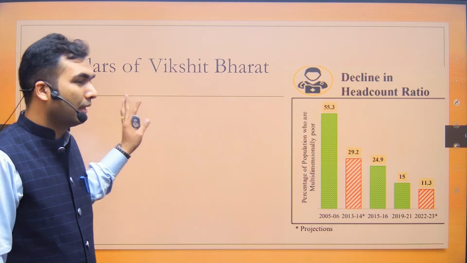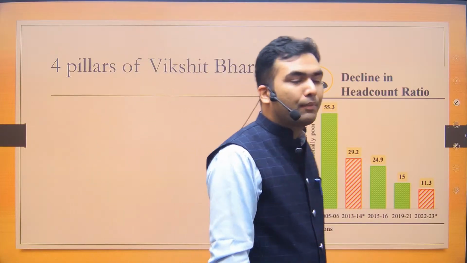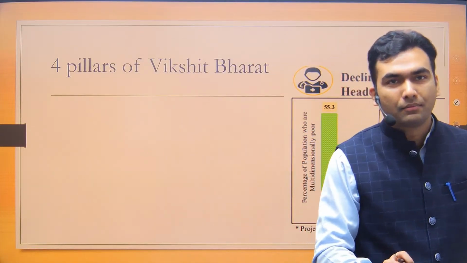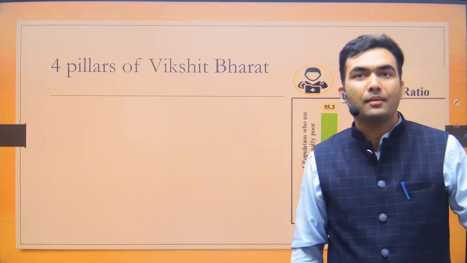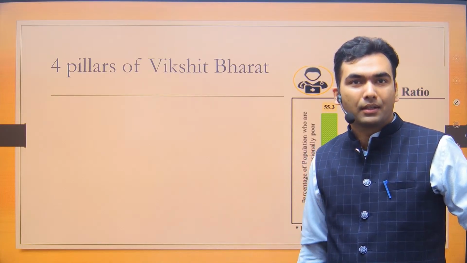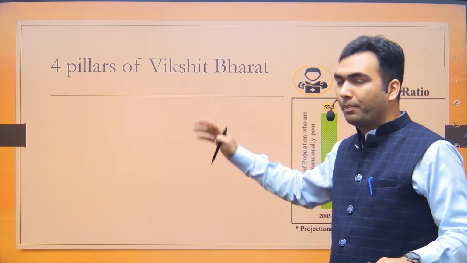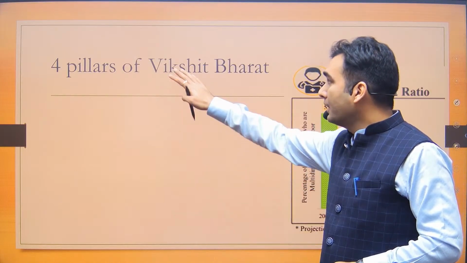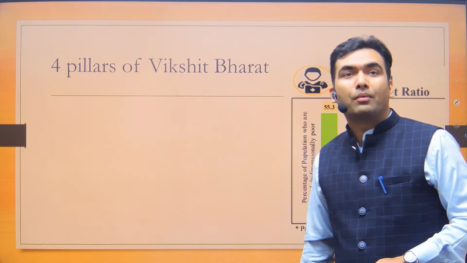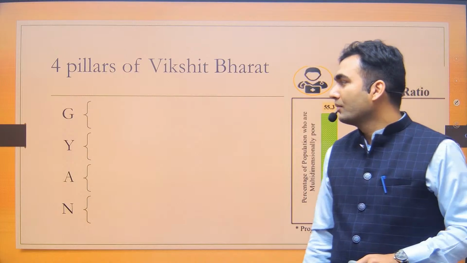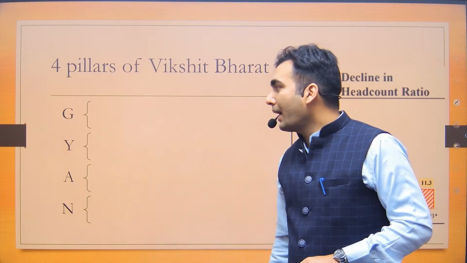Next thing, the government is saying that there are 4 pillars of Viksit Bharat. Already we are saying that we are in the Amrit Kal. We are going to be a Viksit Bharat, a developed nation, very soon. So the government is saying that there are 4 pillars, and these are called the 4 new castes of the country, which are denoted by an acronym GYAN.